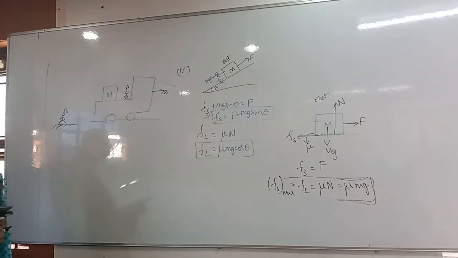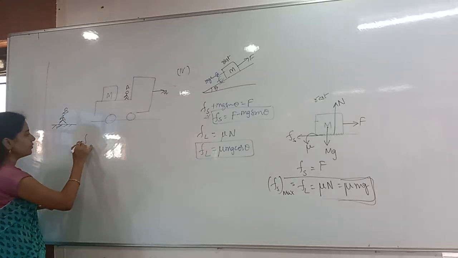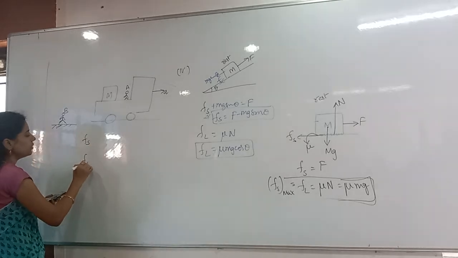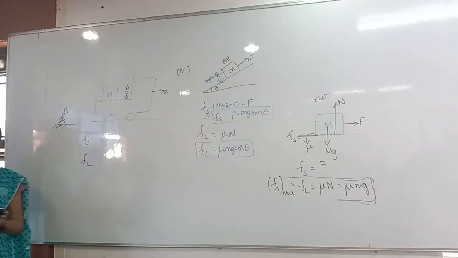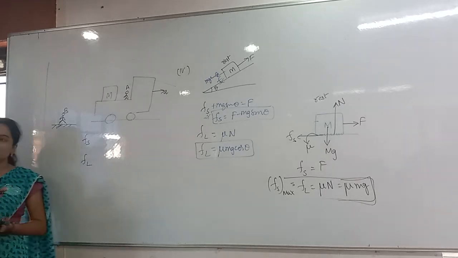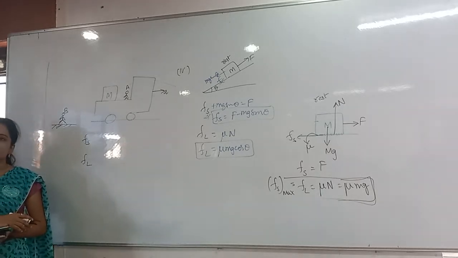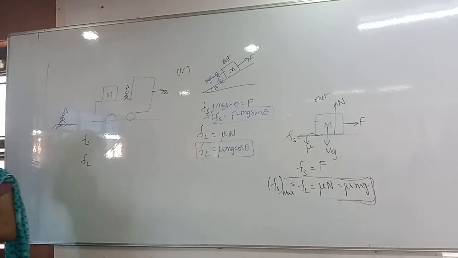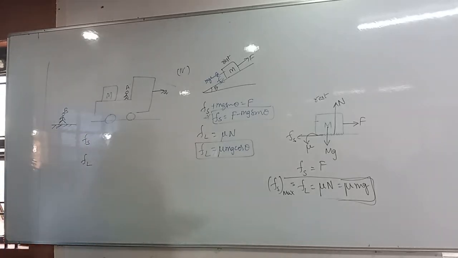Then you have to describe the static friction as well as the limiting friction with respect to person A separately, with respect to person B separately. Why? Will both be observing the same things, or different things? Different. See, the truck is accelerating, but it just depends on the frame of reference.